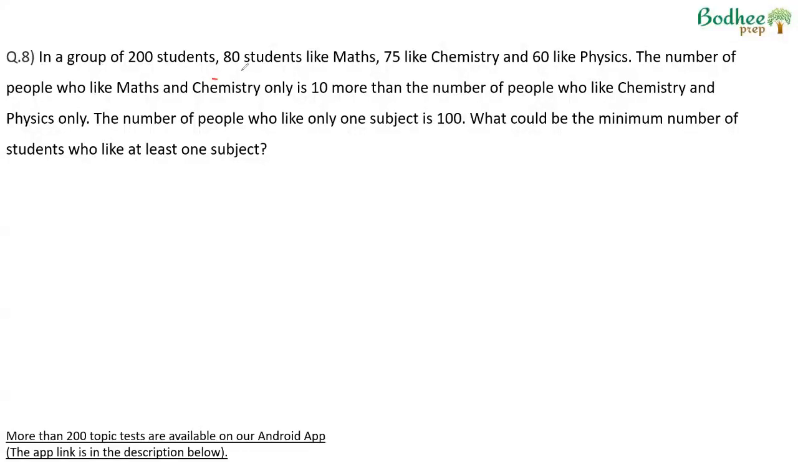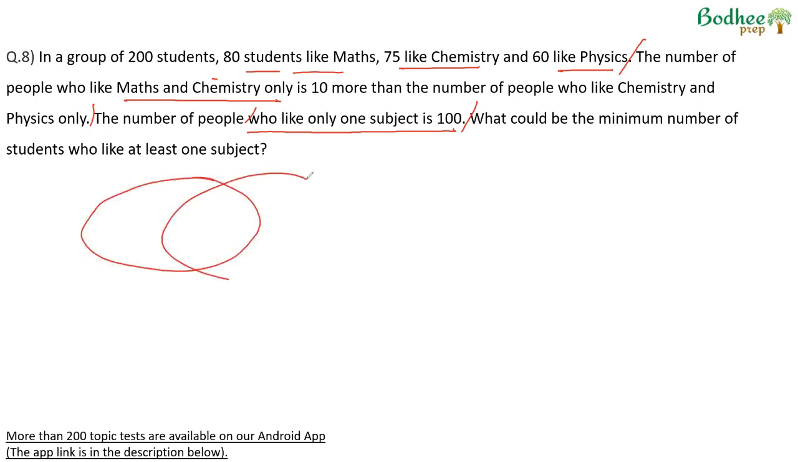In a group of 200 students, 80 students like maths, 75 like chemistry, 60 like physics. The number of people who like math and chemistry only is 10 more than the number of people who like chemistry and physics only. The number of people who like only one subject is 100.